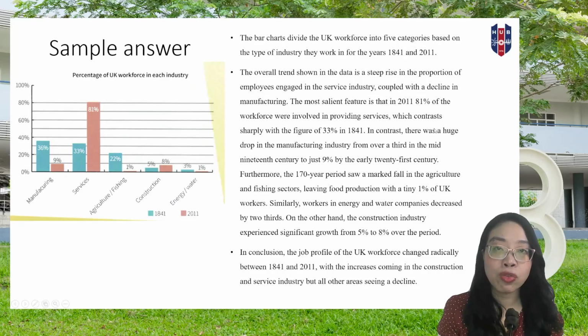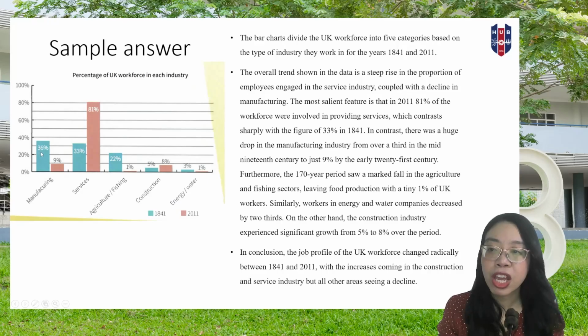They used the structure of there was, and then an adjective and a noun. In manufacturing industry, moving on to manufacturing industry, right? This one, from over a third in the mid-19th century to just 9%, right?